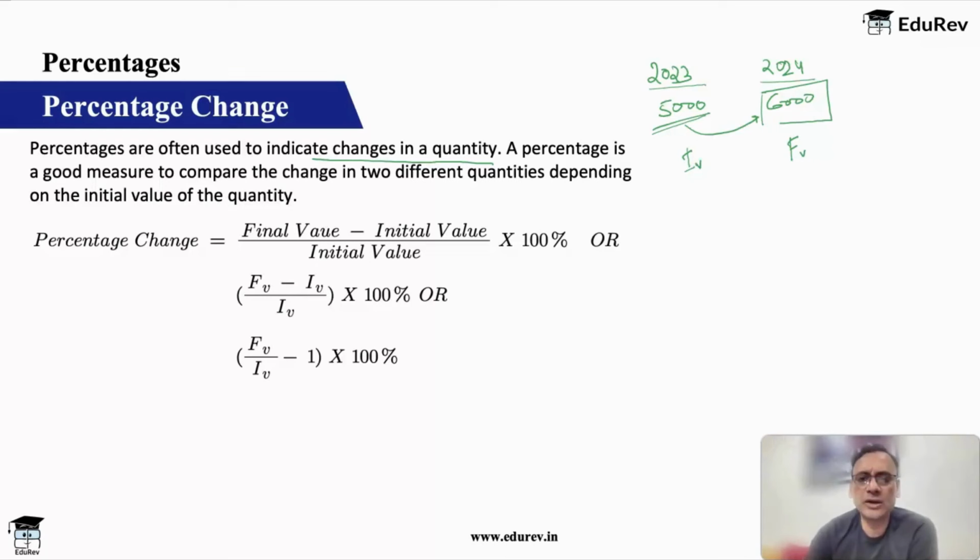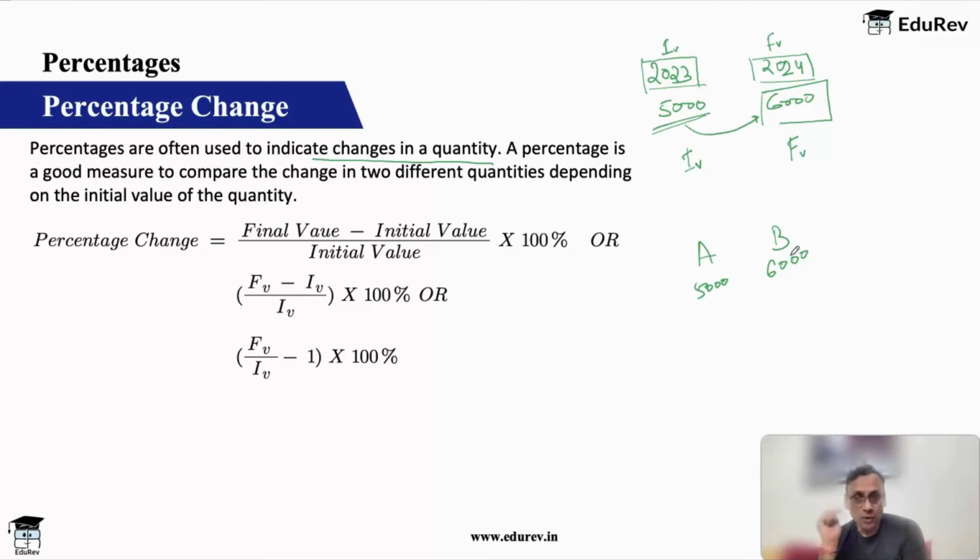Okay, also when you have dates given, this is a date, right? Year, month, day, anything given, by default always the date that is ahead will be the final value. The date that is behind will be the initial value. By default, that is what will always happen. Okay, so first thing is to identify your final value and initial value. It can be difficult if I say that there are two friends A and B, and A earns a salary of 5,000 and B earns a salary of 6,000. What is the percentage difference between their salary? Now there is nothing, I don't know whom am I comparing with what, there is no date, so no forward date, no backward date.